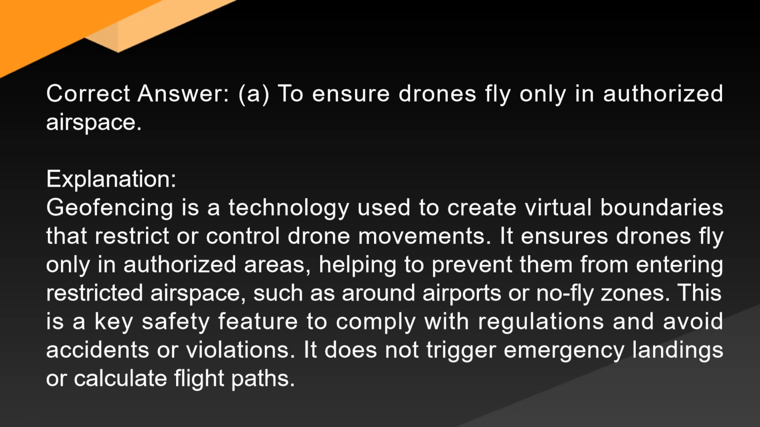Explanation. Geofencing is a technology used to create virtual boundaries that restrict or control drone movements. It ensures drones fly only in authorized areas, helping to prevent them from entering restricted airspace, such as around airports or no-fly zones. This is a key safety feature to comply with regulations and avoid accidents or violations. It does not trigger emergency landings or calculate flight paths.